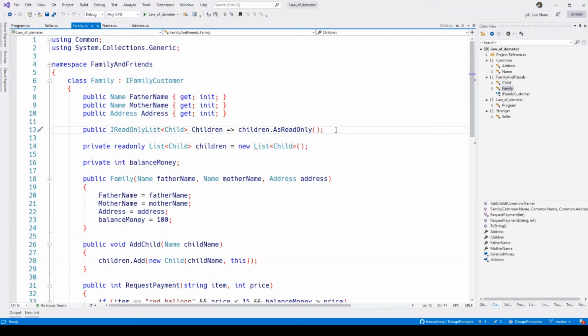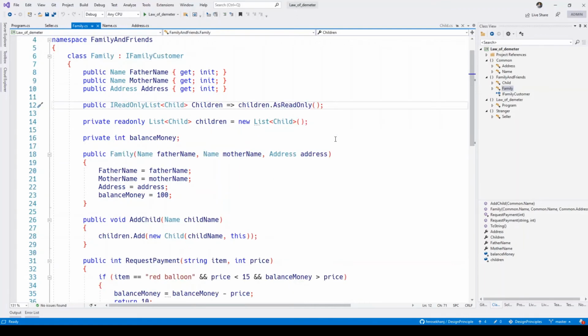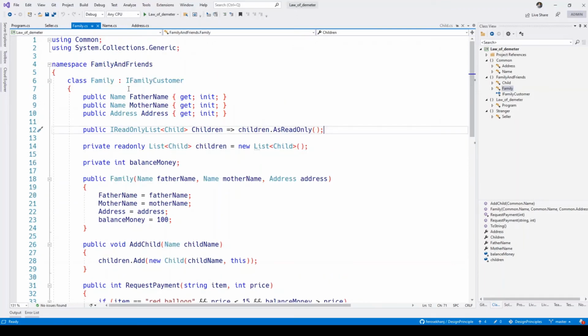So this is the first step where the law of Demeter can be broken, because when you expose something, somebody can really misuse that. In this case, for example, the author says he is exposing the children as a read-only list, so that somebody cannot change the number of children or the children objects inside the family. So he tries to protect it, and in addition, he also creates a family interface so that he doesn't expose the entire family methods to the external clients.